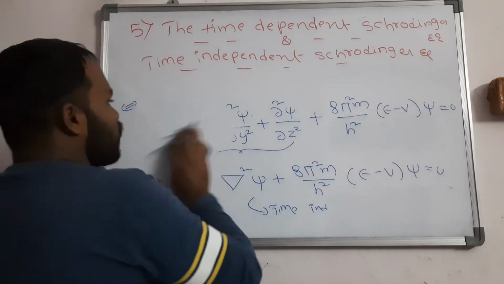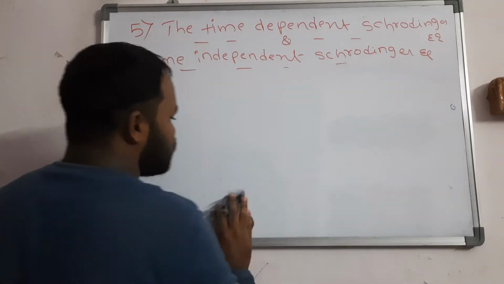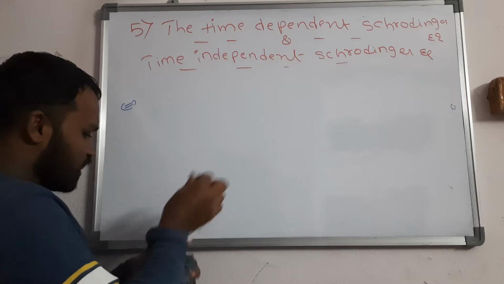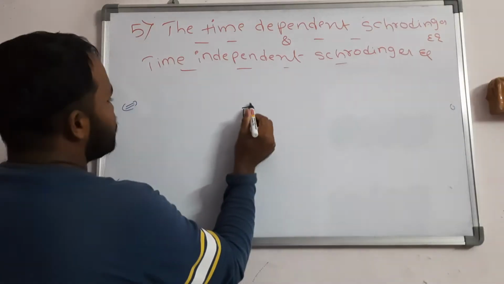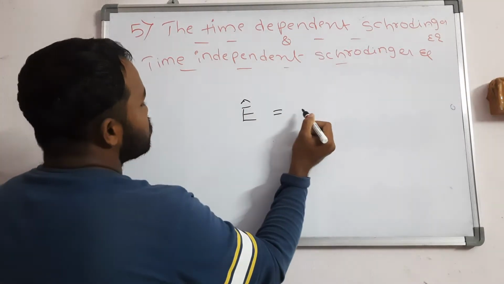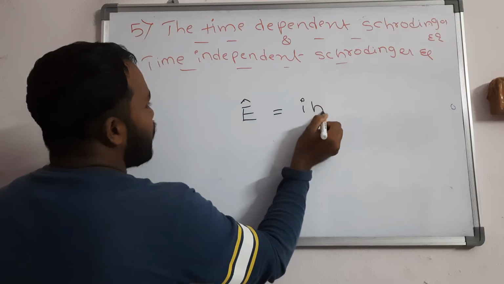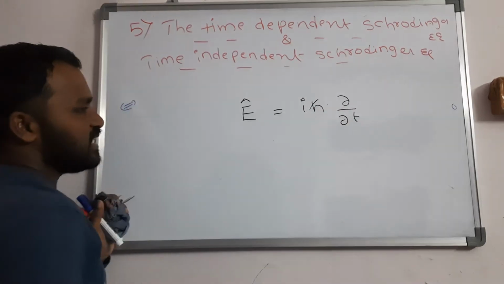Again I am going to discuss some more basic points. First you should know the energy operator. The energy operator we can write as E cap, directly: it is i into h cap into dou by dou t. So it is called the energy operator.